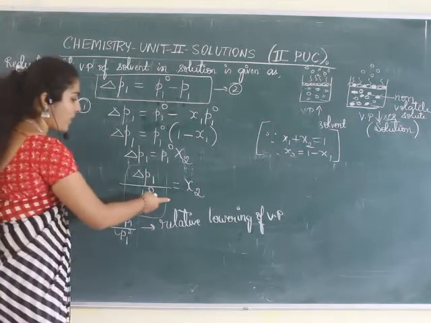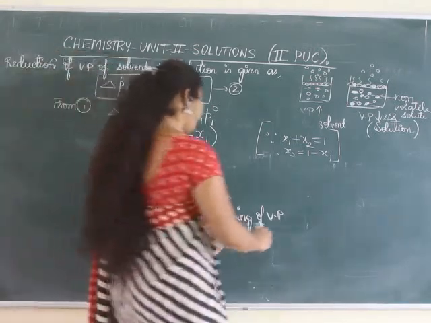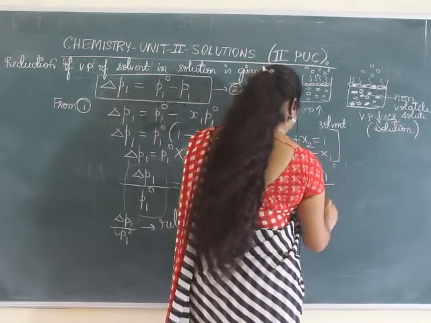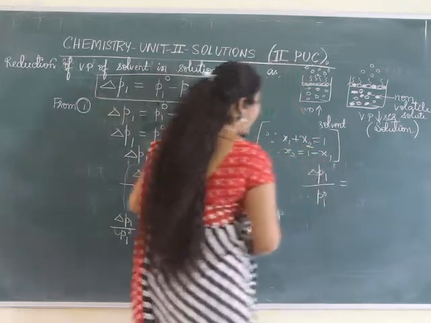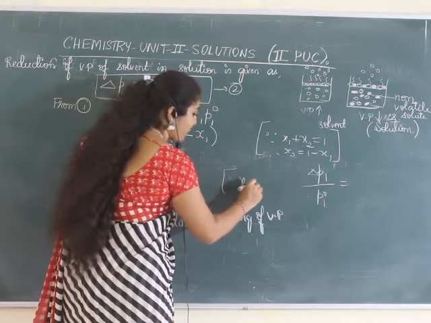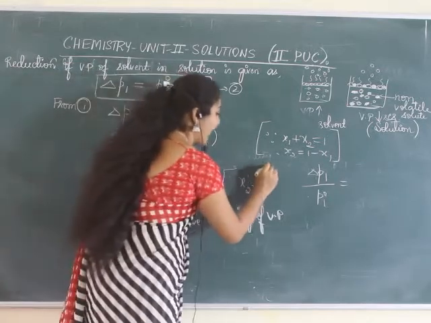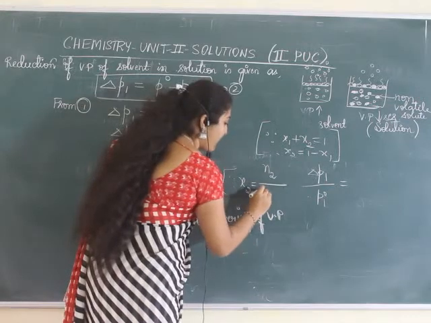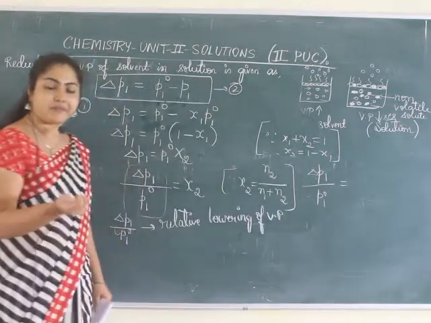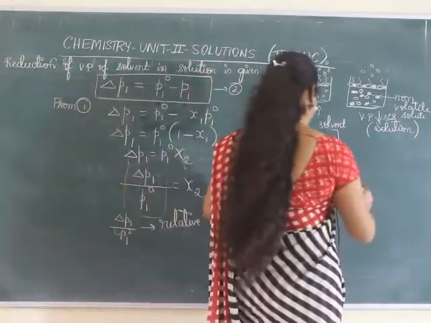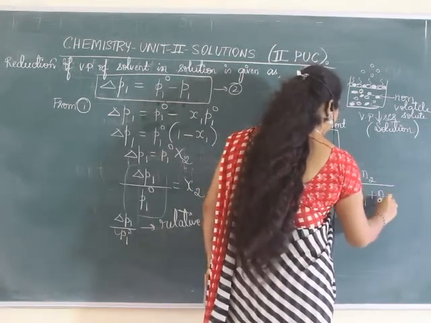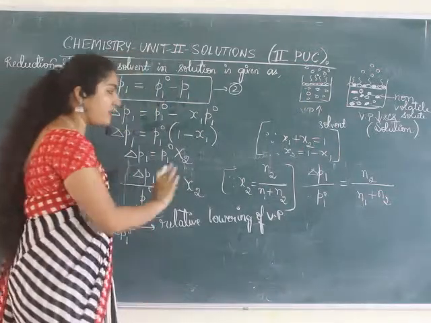Now this one I can also write as delta P1 by P1 naught is equal to, in the place of X2. What is X2? Mole fraction means the number of moles of that component divided by the number of moles of all the components present in the solution. So I'll substitute that value here: N2 by N1 plus N2, as per the formula.